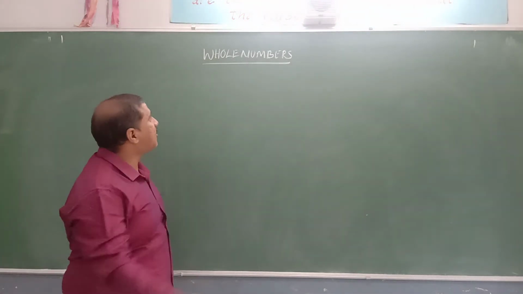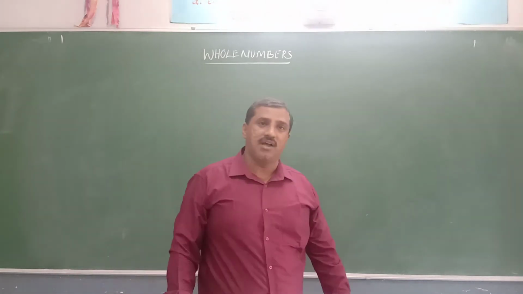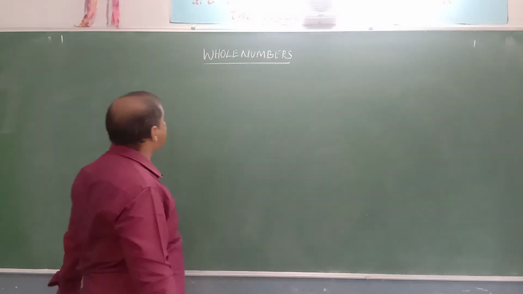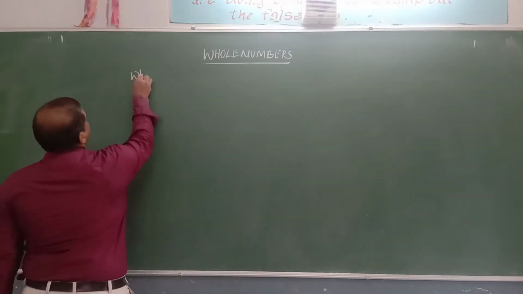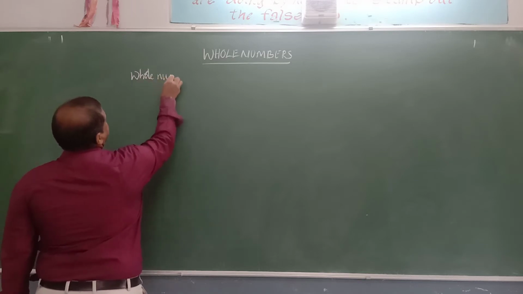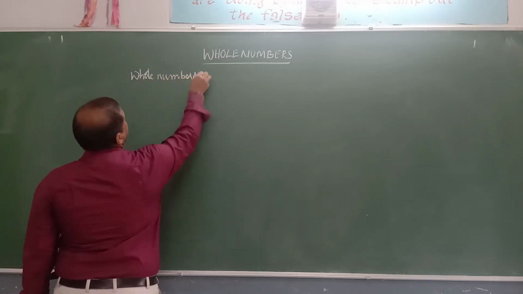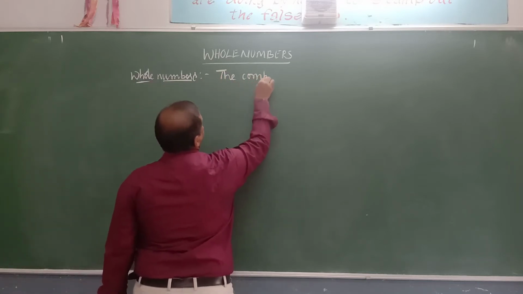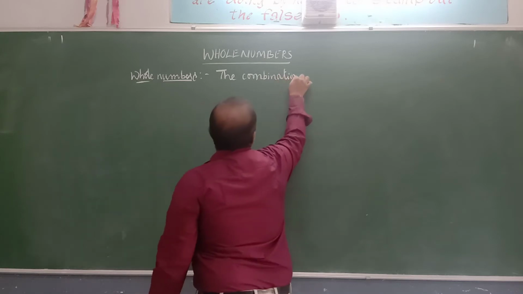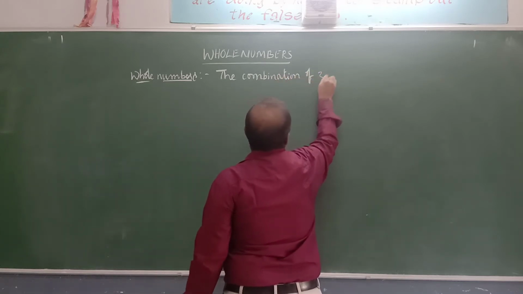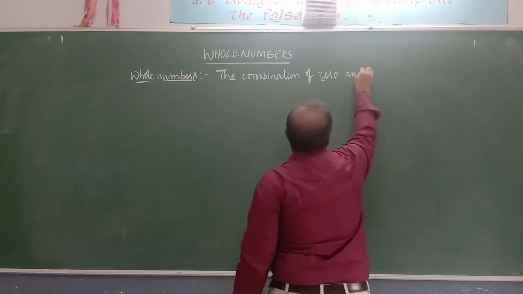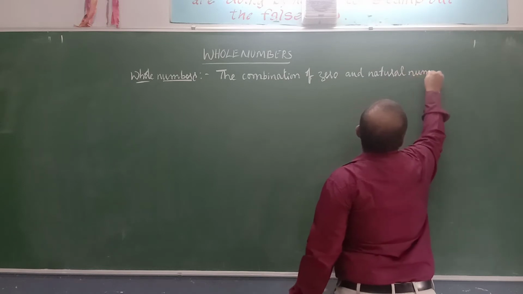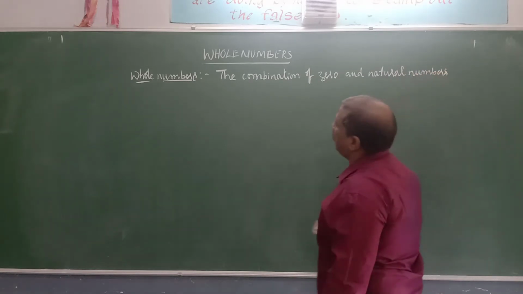Now whole numbers. What are whole numbers? Whole numbers are the combination of zero and natural numbers. Natural numbers including zero are known as whole numbers.